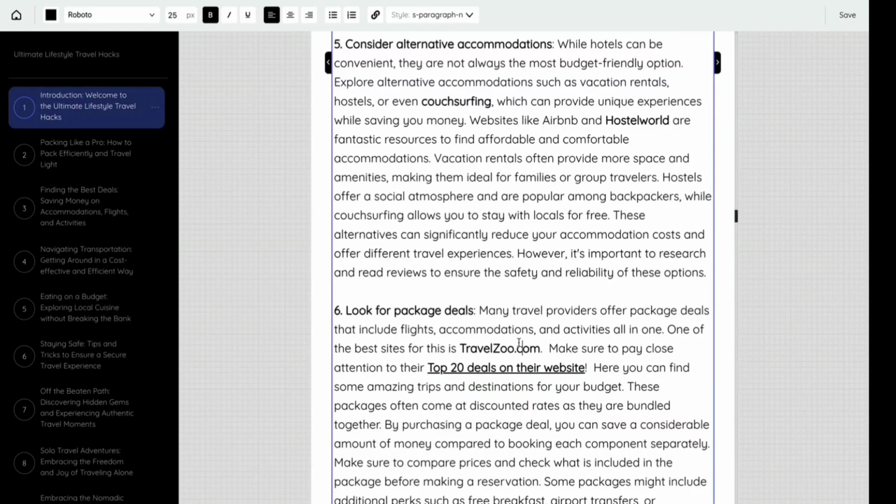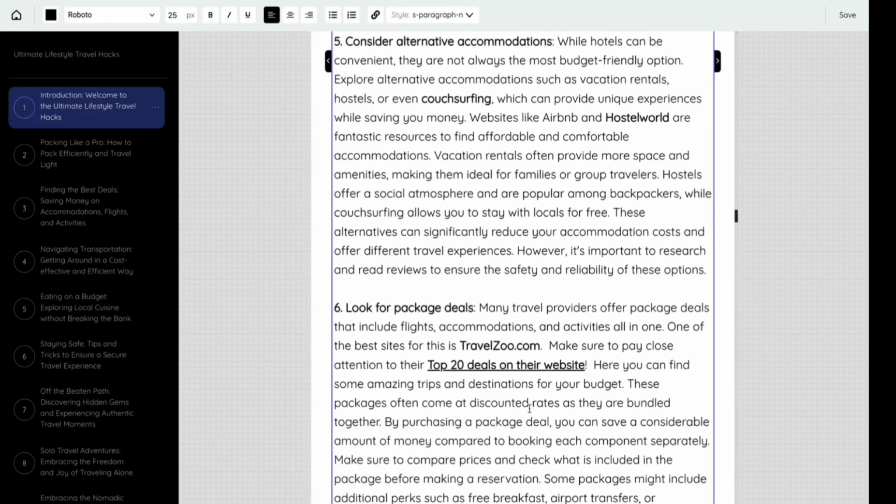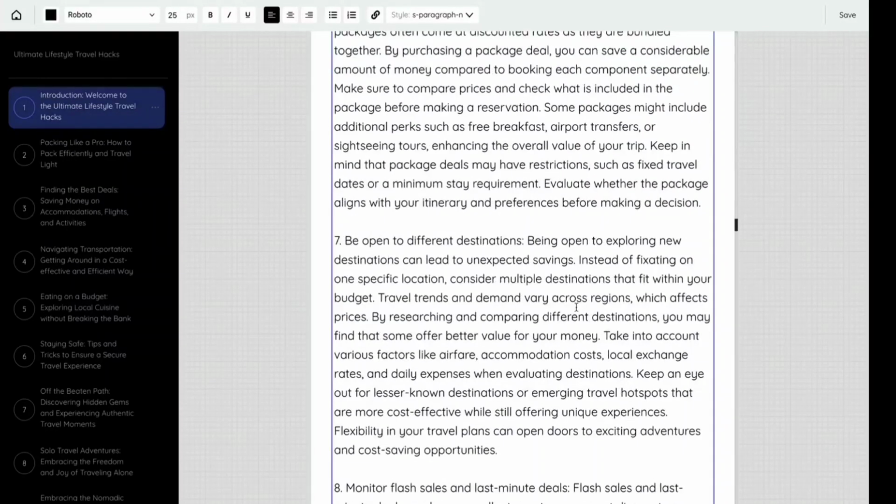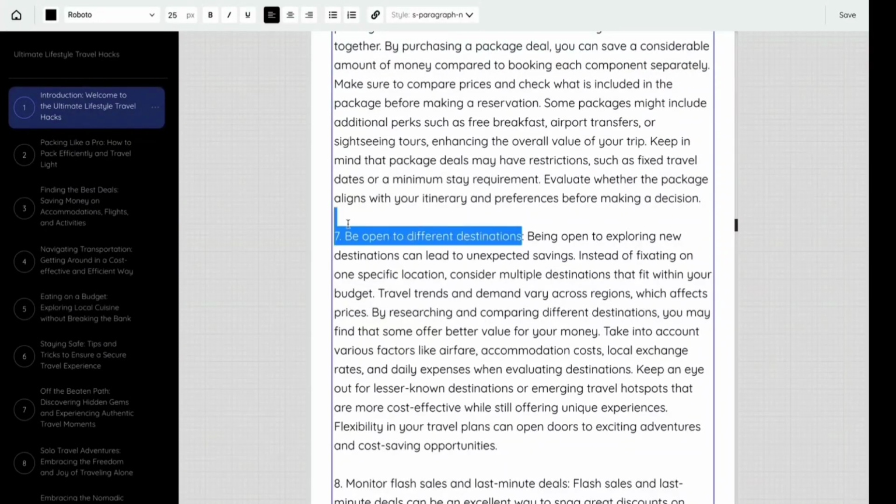So Bookle actually takes your ideas and infuses them into the book. So it's not just some book written by a robot. It's your ideas built into the book, all right? And then they even have here, you can find amazing trips and destinations on your budget. It even explains how it works. These packages often come at discounted rates as they're bundled together. By purchasing a package deal, you can say blah, blah, blah. So really cool stuff. Be open to different destinations.